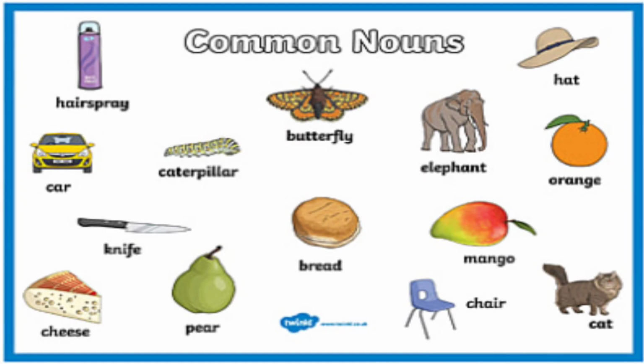Moving to the next one, I think it's clear to all of you. You all can see here many examples of common noun. Hairspray, yes, it's a common noun. Car, caterpillar, butterfly, hat, elephant, orange, mango, knife, cheese, pear, bread, chair, cat. These are the examples of common nouns.